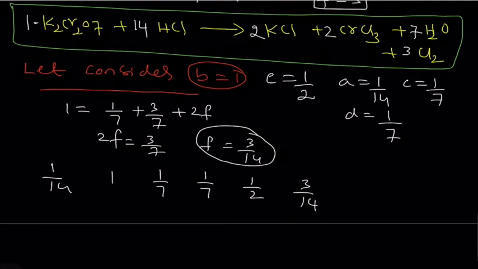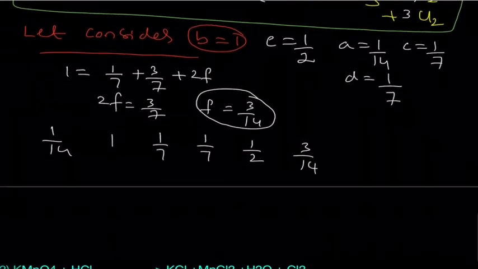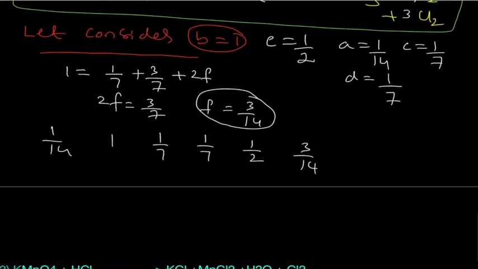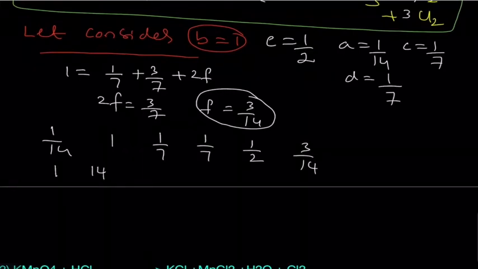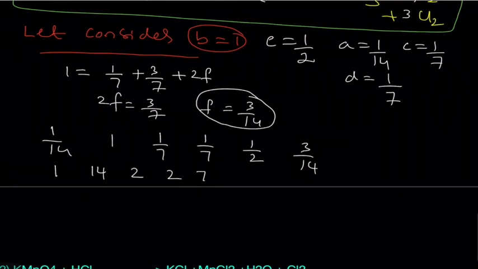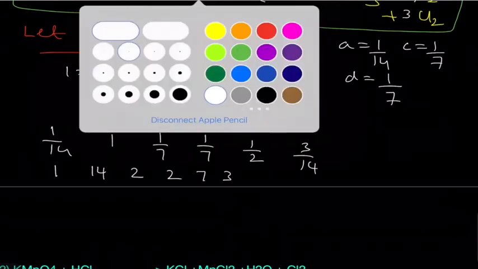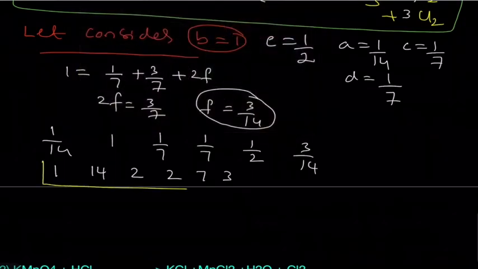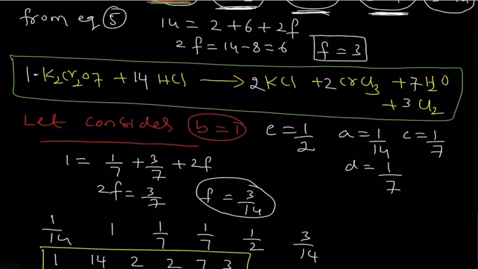Okay, now these are fractional values, so I am multiplying with 14. So 14 by 14 becomes 1. This will become 14. This will become 2, and this becomes 2. 1 by 2 into 14 becomes 7. 3 by 14 into 14 becomes 3. So these are the stoichiometric coefficients. Now you see in the previous case what are the stoichiometric coefficients?